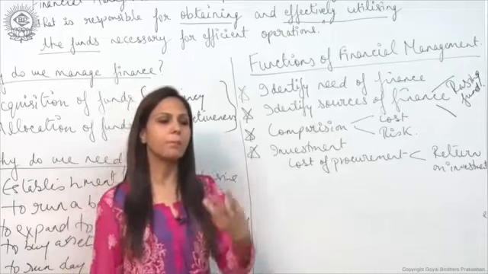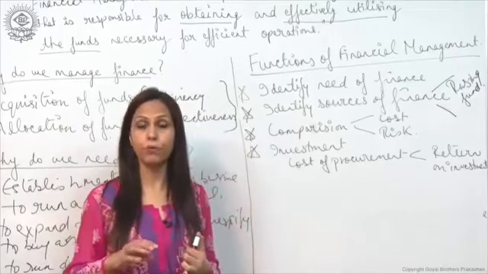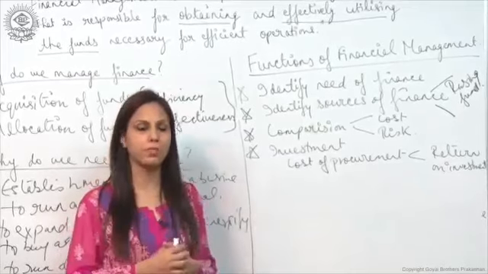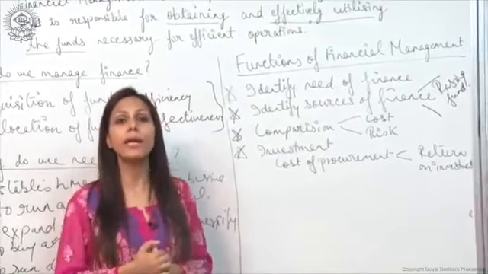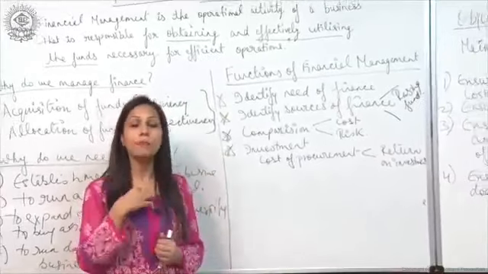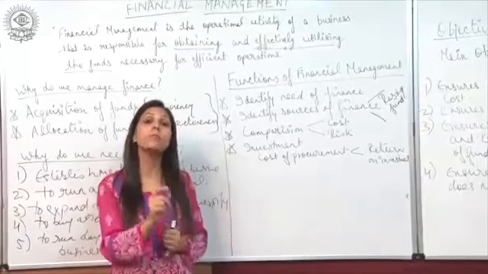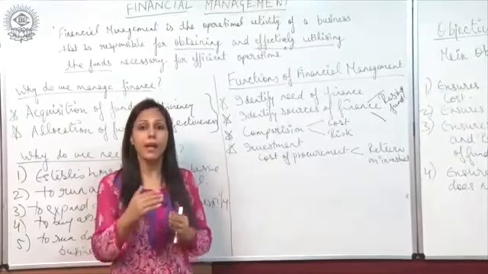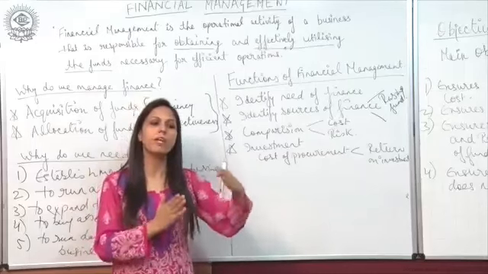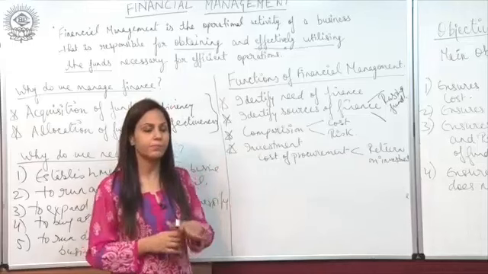Fine. For example, if I have raised 1 lakh rupees, I have borrowed 1 lakh rupees from someone, and on that I have to pay interest of 10% per annum, right? So I am supposed to give him the principal amount, that is 1 lakh rupees, and I have to give him 10,000 rupees per year as interest. So I am supposed to give 1,10,000 to that borrower, who is my friend. Fine.